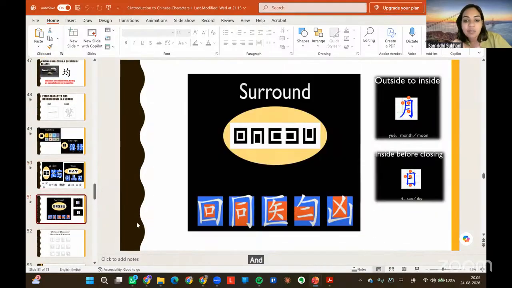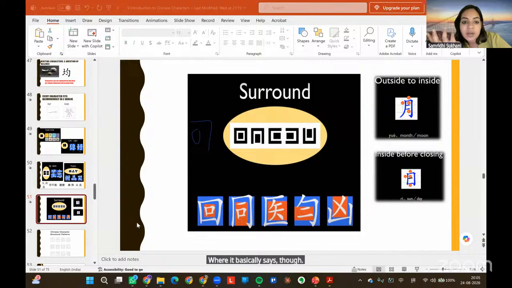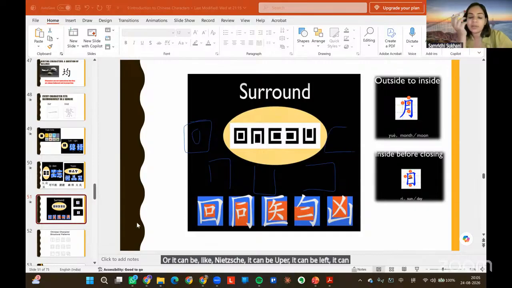And the last kind of pattern that we have is something called surround, where it basically says कि आप कुछ भी अंदर character डाल दो. It can be surrounded like 4 boxes, or it can be like नीचे, it can be ऊपर, it can be left, it can be right. In any format it can come.